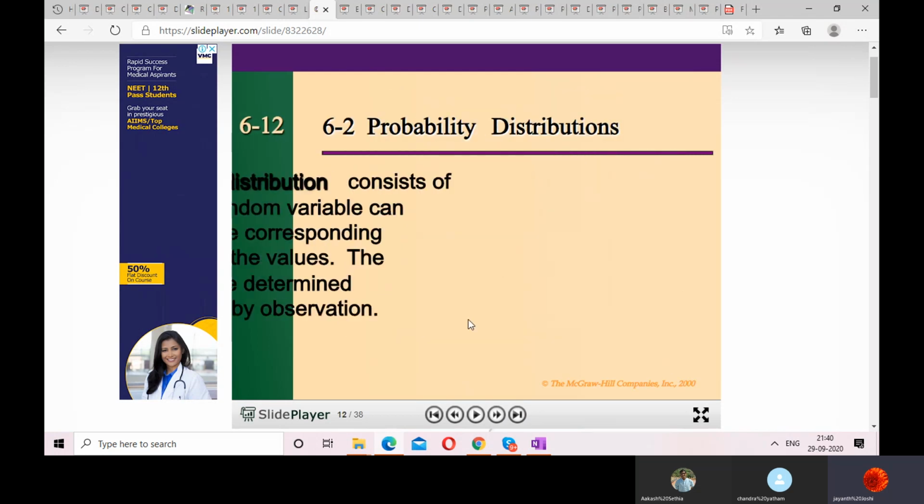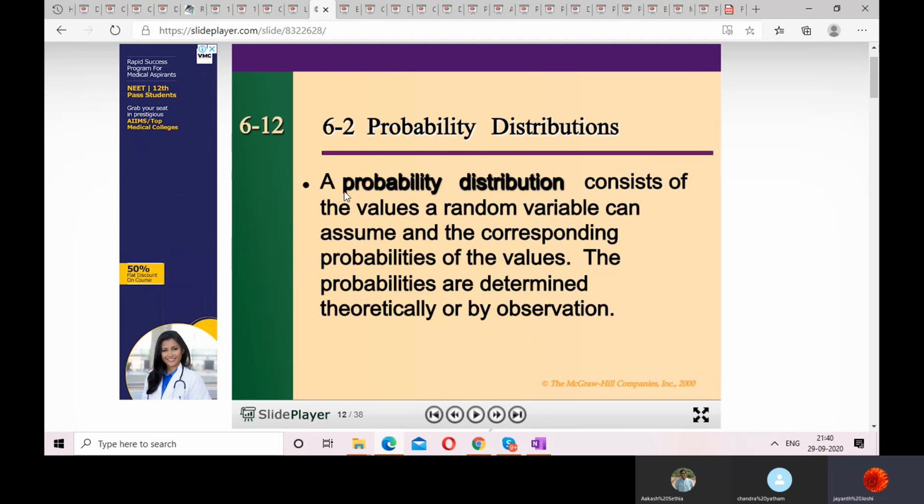Very clearly the definition along with the explanation is given. A probability distribution consists of the values a random variable can assume, and the corresponding probabilities of those values. That means a probability distribution is nothing but, whatever outcomes I've got, I will distribute them as per their probabilities.